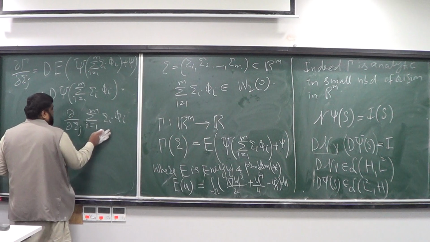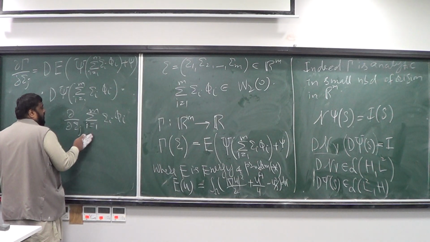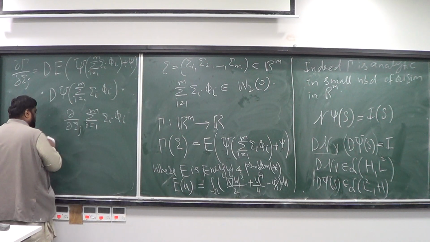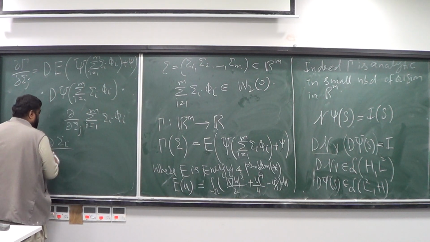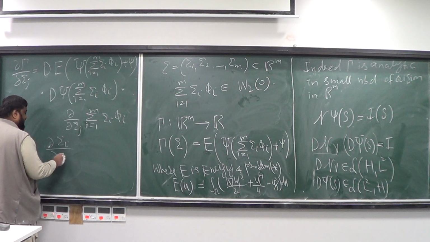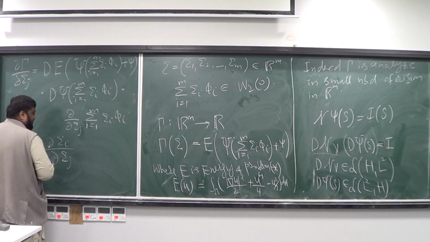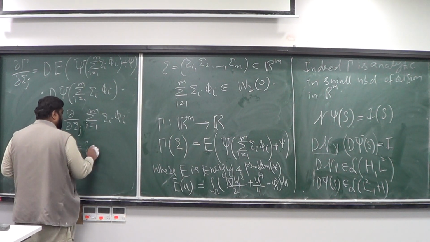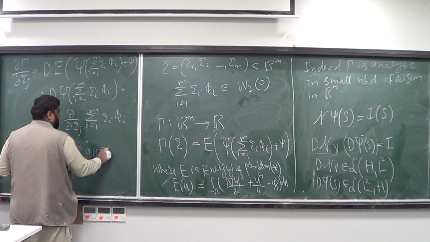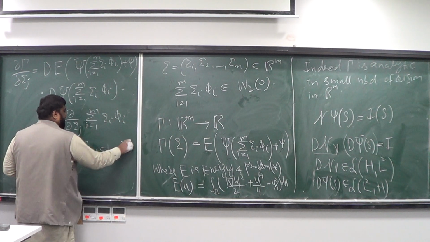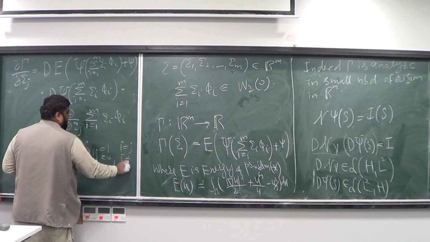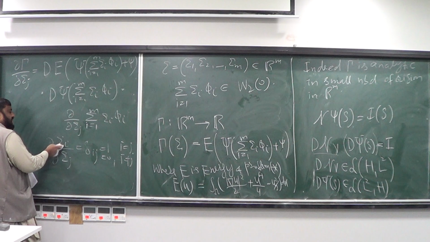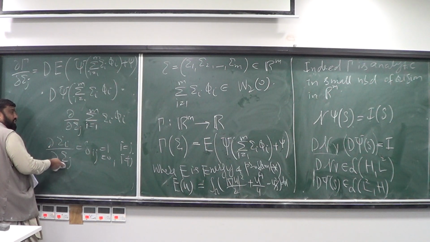Now, what would be this derivative? These are the vectors. So if you want to compute the derivative of the sum, you need to compute the derivative of xi i with respect to xi j. But this is going to be the canonical delta ij, which is going to be 1 if i equals j, and 0 if i is not j. In other words, if these two indices are the same, it's like partial xi j by partial xi j, so this is going to be 1.